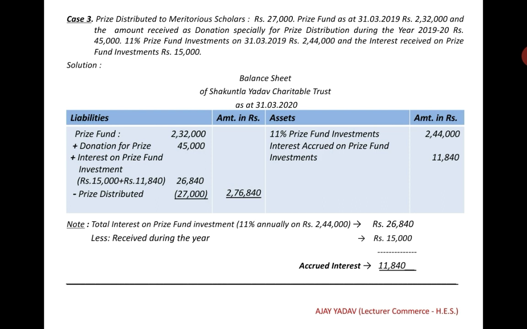On the asset side, the 11% prize fund investment will be shown separately, and the interest accrued on the prize fund investment, which amounts to rupees 11,840, will also appear on the asset side separately.